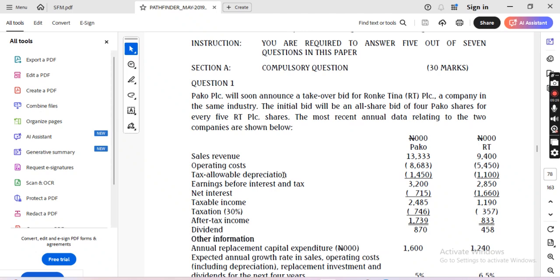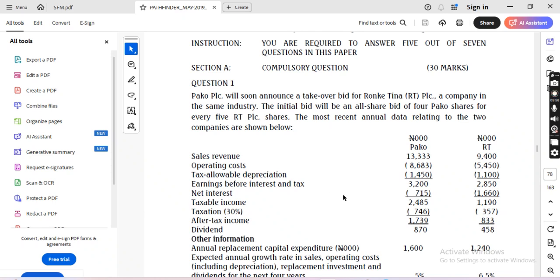Which means that Paco is the acquiring company, and the acquired company is Ronke Tina, which is RT. A company in the same industry. The initial bid will be an all-share bid of 4 Paco shares for every 5 RT PLC shares.